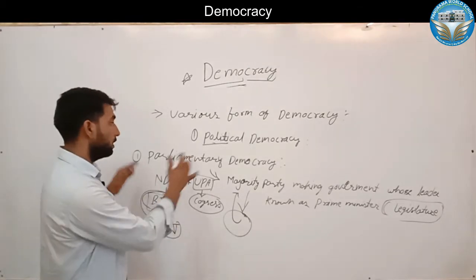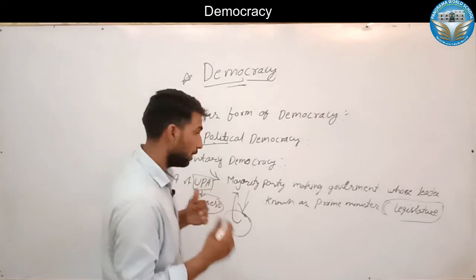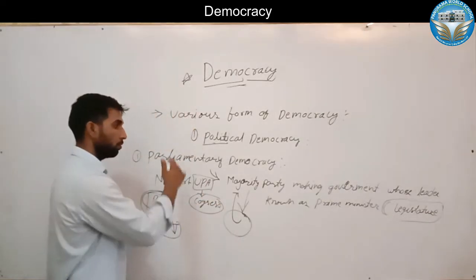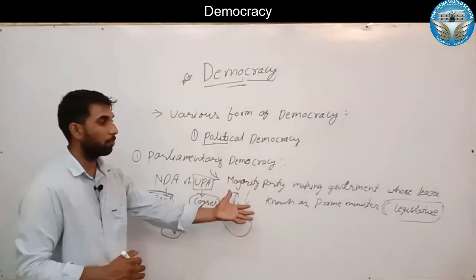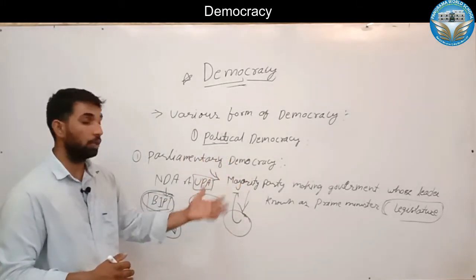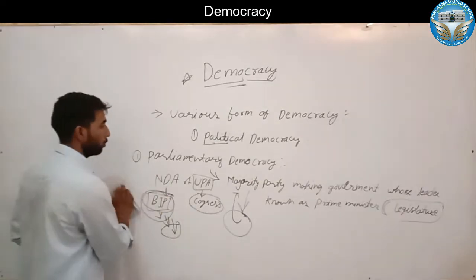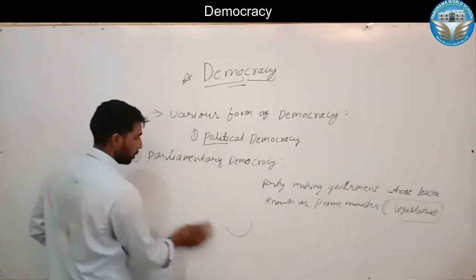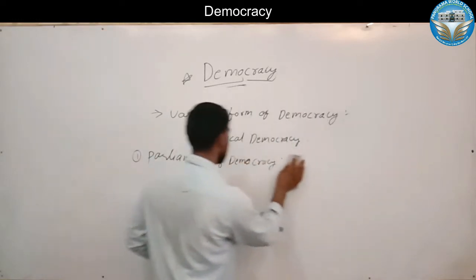That is because India has a parliamentary democracy. So in India we follow this system, with the prime minister as the leader of the majority party or government.